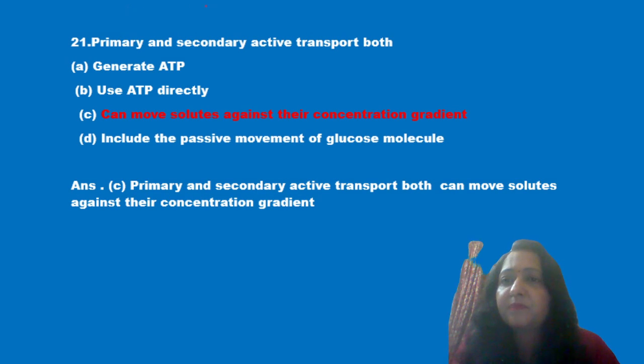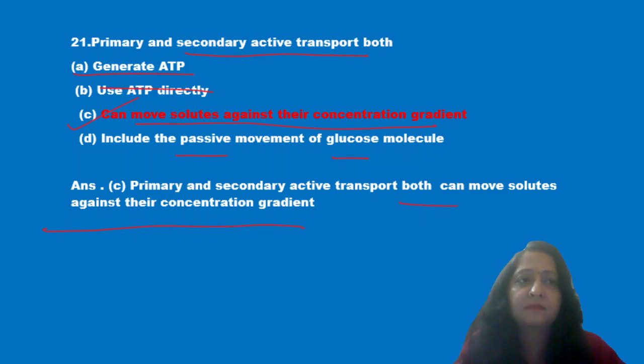Next question is: primary and secondary active transport both generate ATP, use ATP directly, can move solutes against concentration gradient, and include the passive movement of glucose molecule. We know that both transports move solutes against their concentration gradient. So option C is the correct answer.